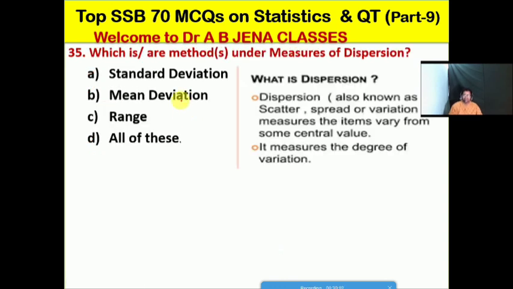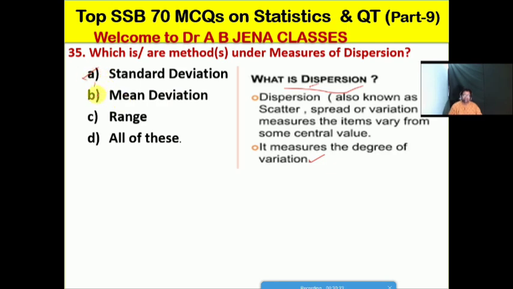So next one, we will see what are the methods under the measures of dispersion. Friends, let's discuss what is the meaning of dispersion. Dispersion is also known as scatter or spread or variation measures. The items vary from some central value. So dispersion measures the degree of variation. It's the meaning of dispersion.